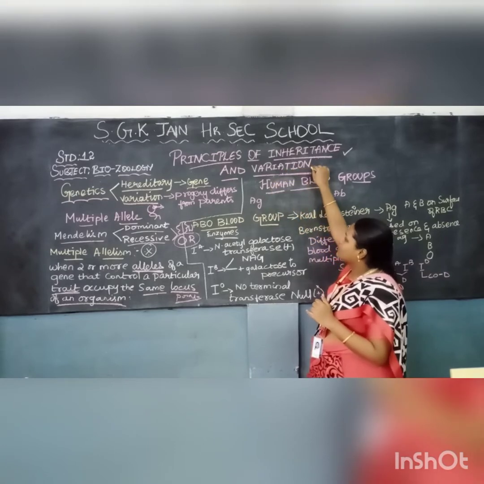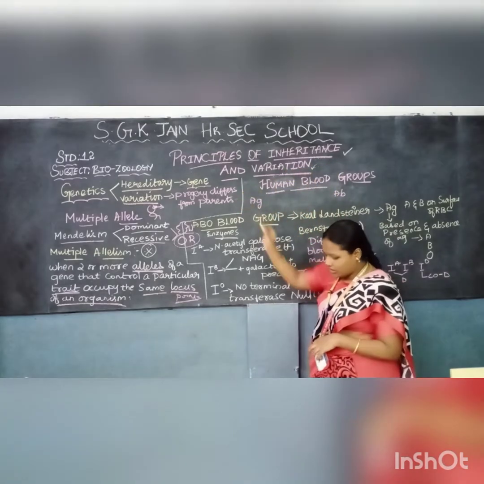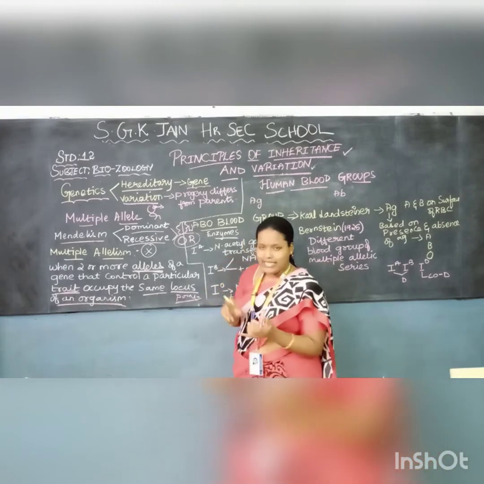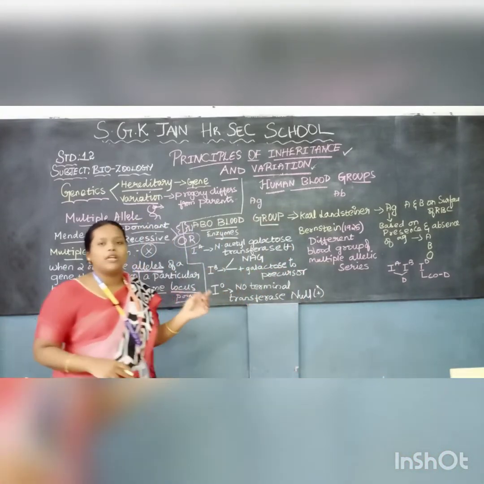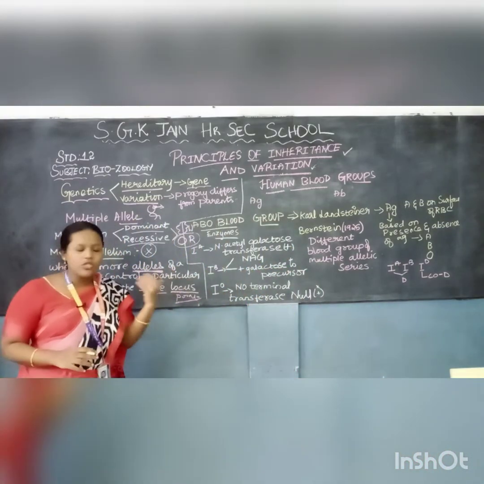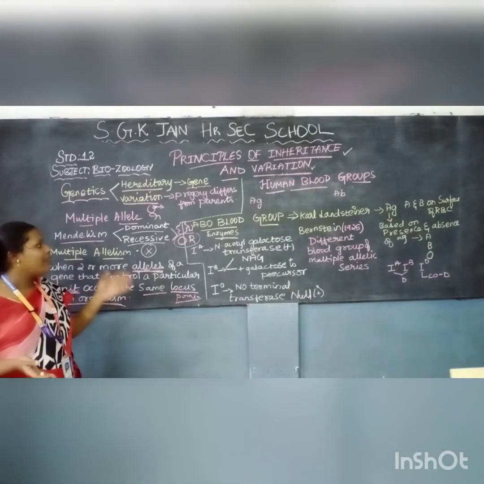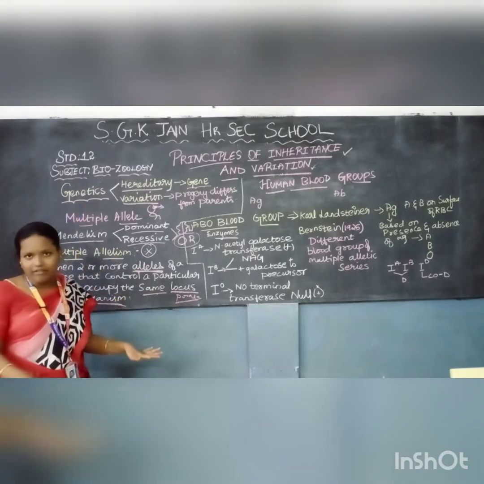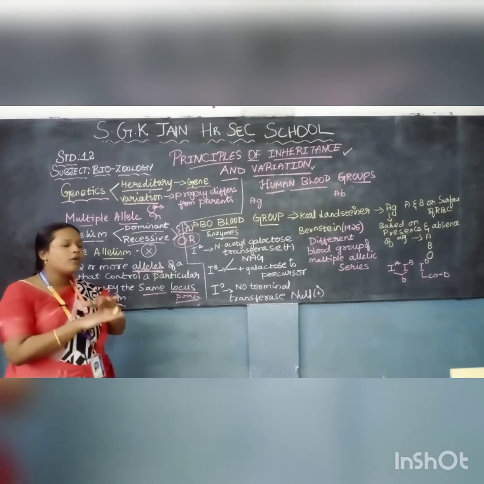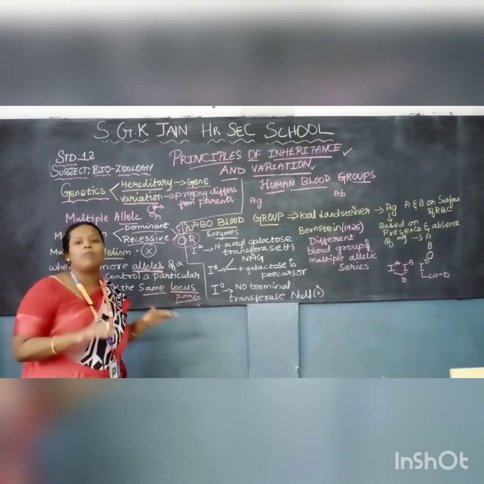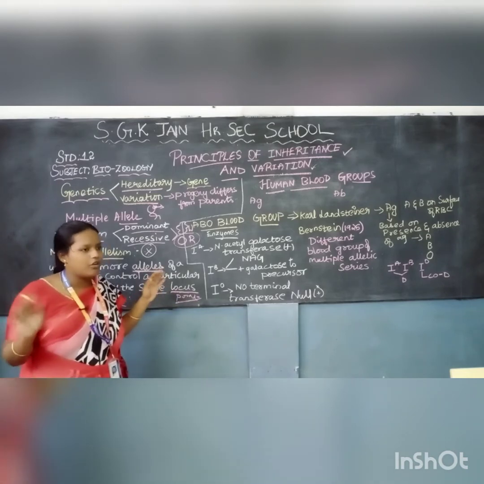So now what is variation? We will be seeing the variation here. Before these two terms, we have to know about the technology, which is very important. Without the field of genetics, we cannot survive now. Genetics plays a very important role in the field of biotechnology, like vaccine production and all.